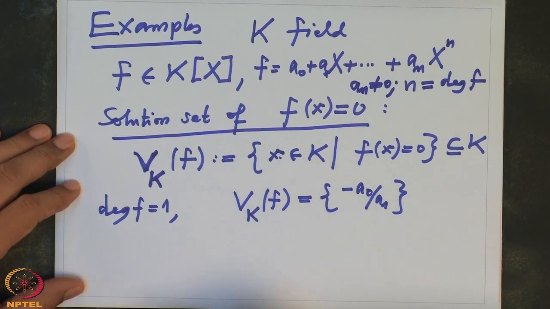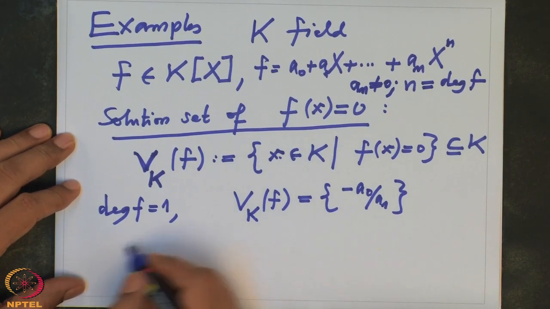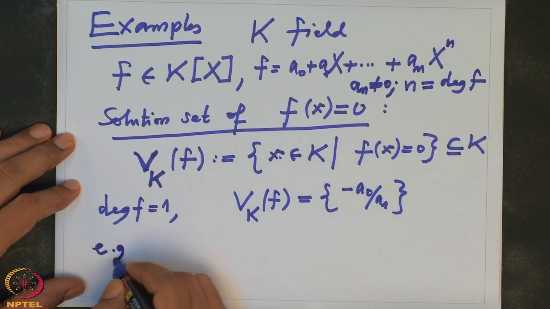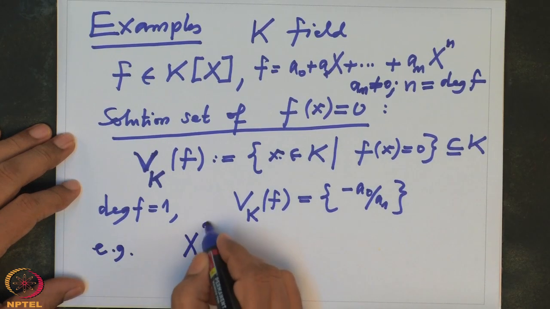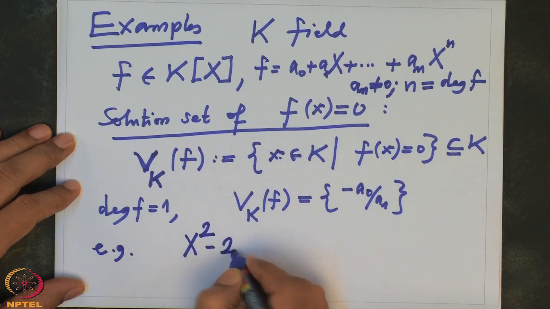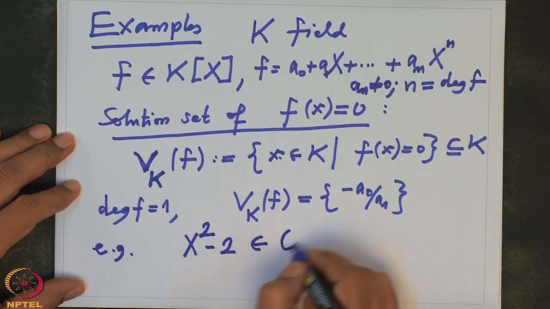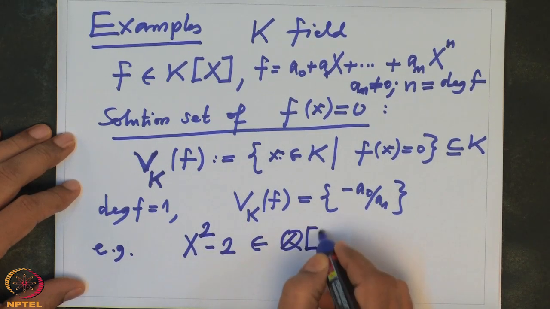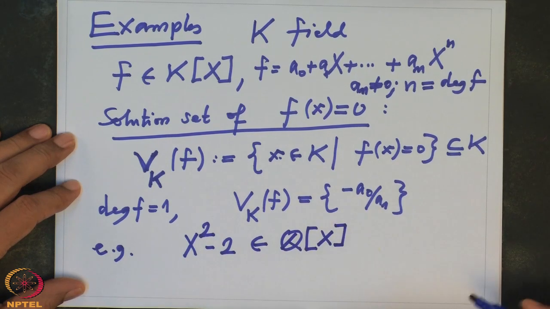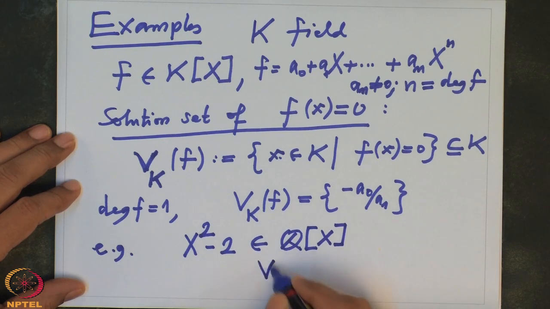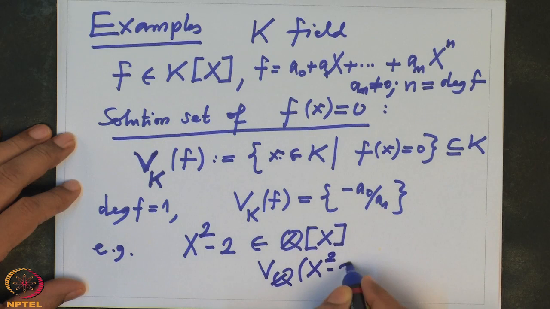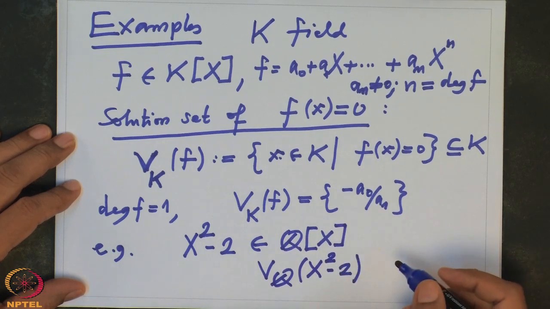Now, even for degree 2, let us see. If you take, for example, a polynomial like x square minus 2, think of this as a polynomial with rational coefficients. What are the solutions? V_Q of this is already something you learn in school.